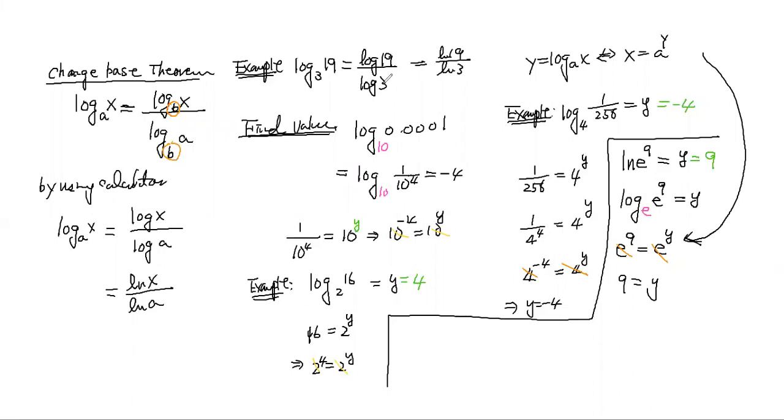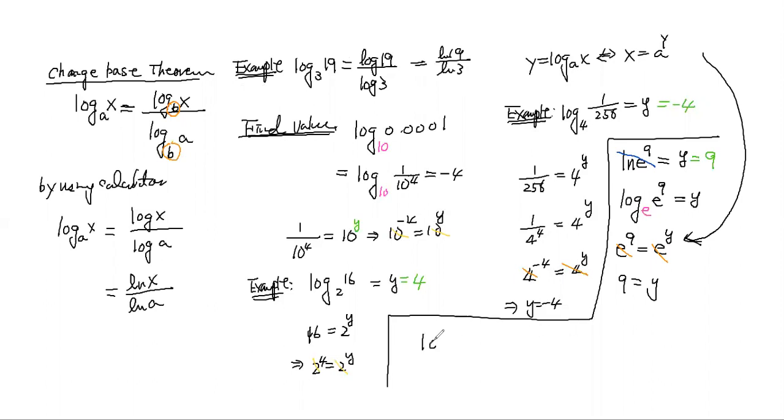Whenever they bump into each other, you can directly cancel it. Like this one, natural log and e. They bump into each other, so these two just cancel, and it will just become e's here. It's just like in here.